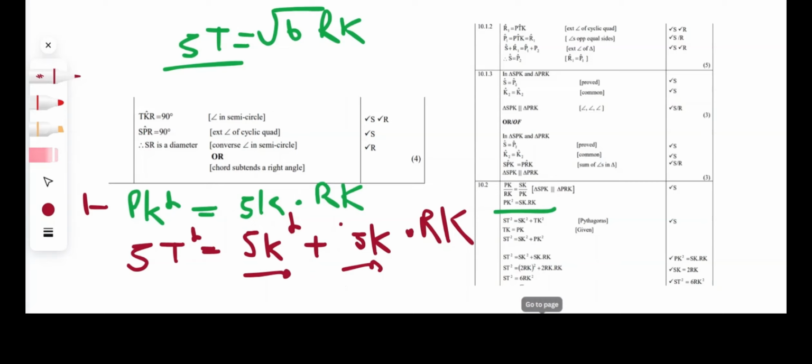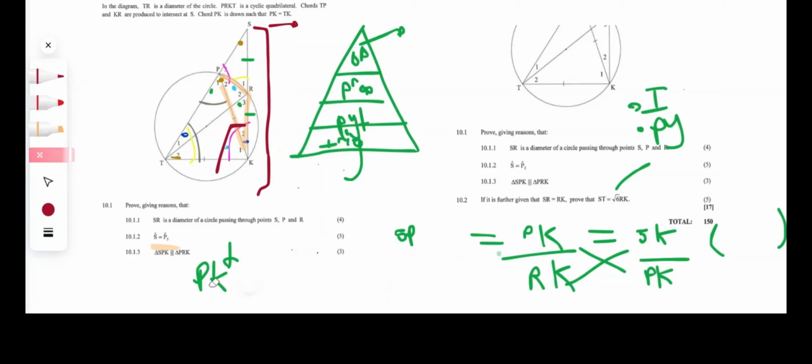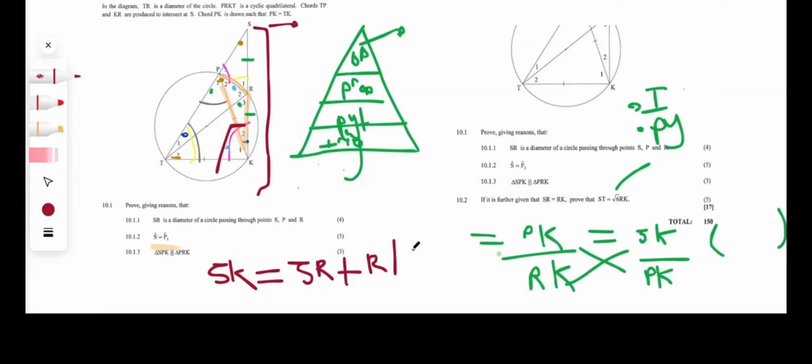So now we're going to pay attention to where SK is on our diagram, or what information they told us about SK. Remember, this is so important to remember, they told us that SR equals RK, and this has to do with SK, by the way, because SK is this line over here. So let me just rewrite this for you. SK is what we're focusing on because we're trying to get rid of it. So SK equals SR plus RK if you look on your diagram. But remember, guys, they told us that SR equals RK.